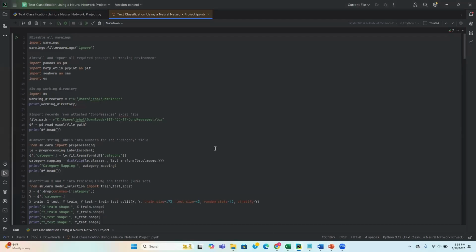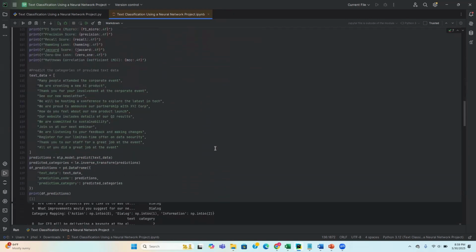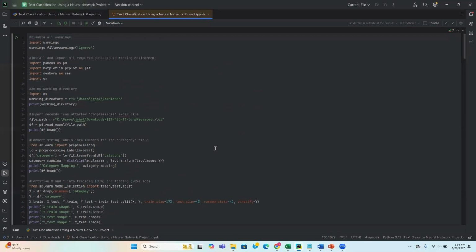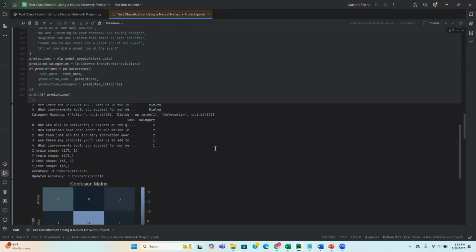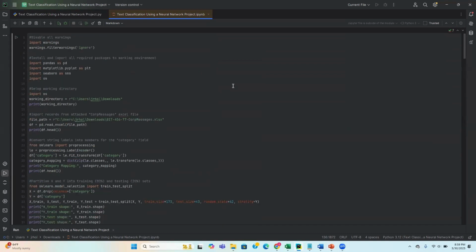So here we have our entire code laid out in our Jupyter Notebook file. We're using Python for the coding process of our model. And then after running, we can observe all of the outputs generated. And so to begin, our first step is to disable all warnings. This will allow for just the smoother construction and testing of our model and of our code.